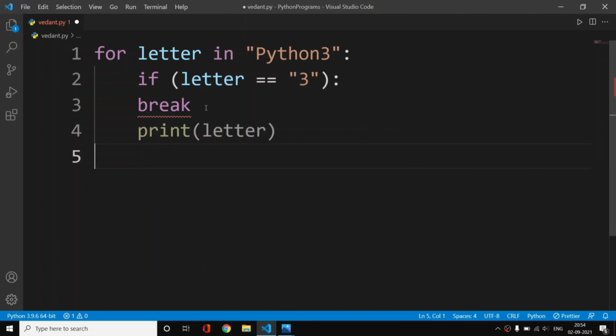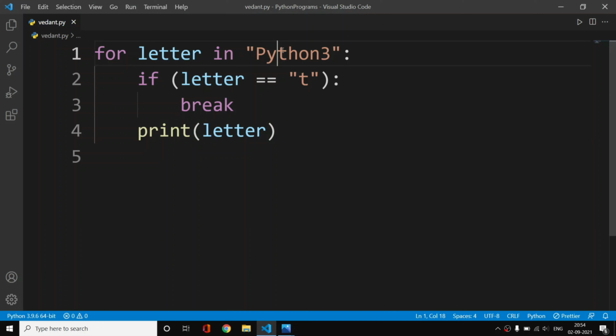What this break keyword will do is break out of this loop. So if the letter is equal to 3, then we will break out of the loop. Or let us say if letter is equal to t, because there is nothing in front of this 3.